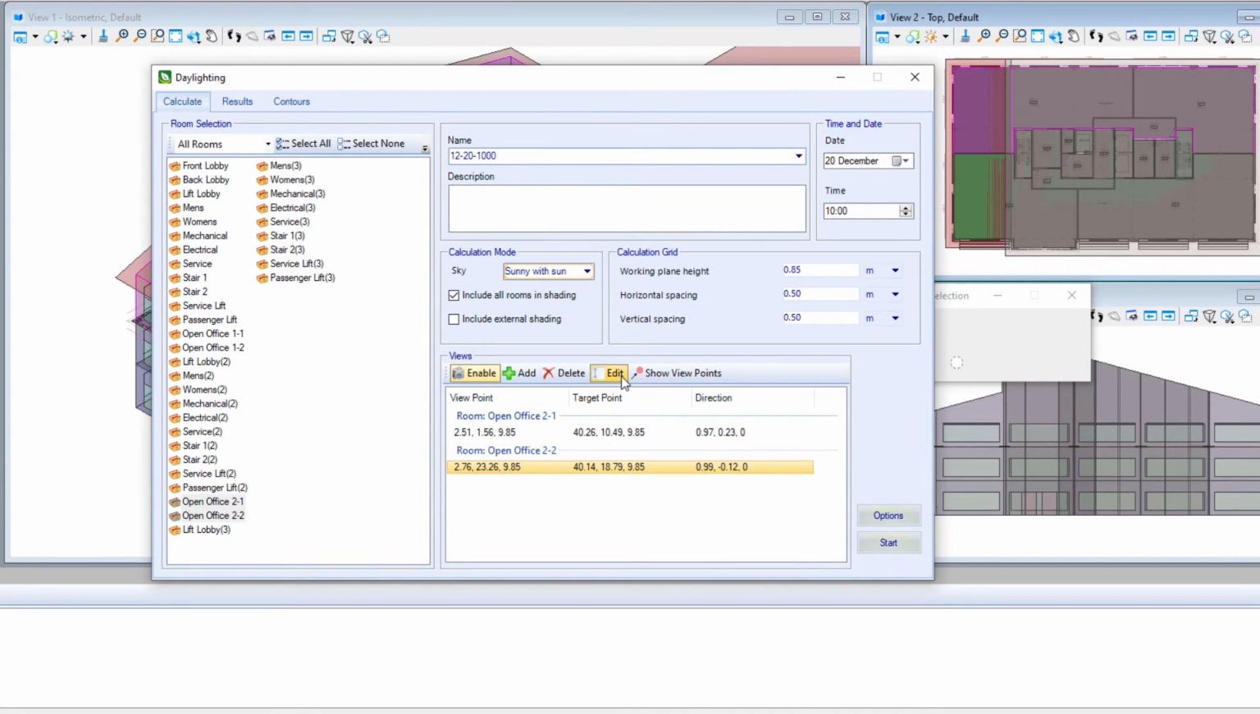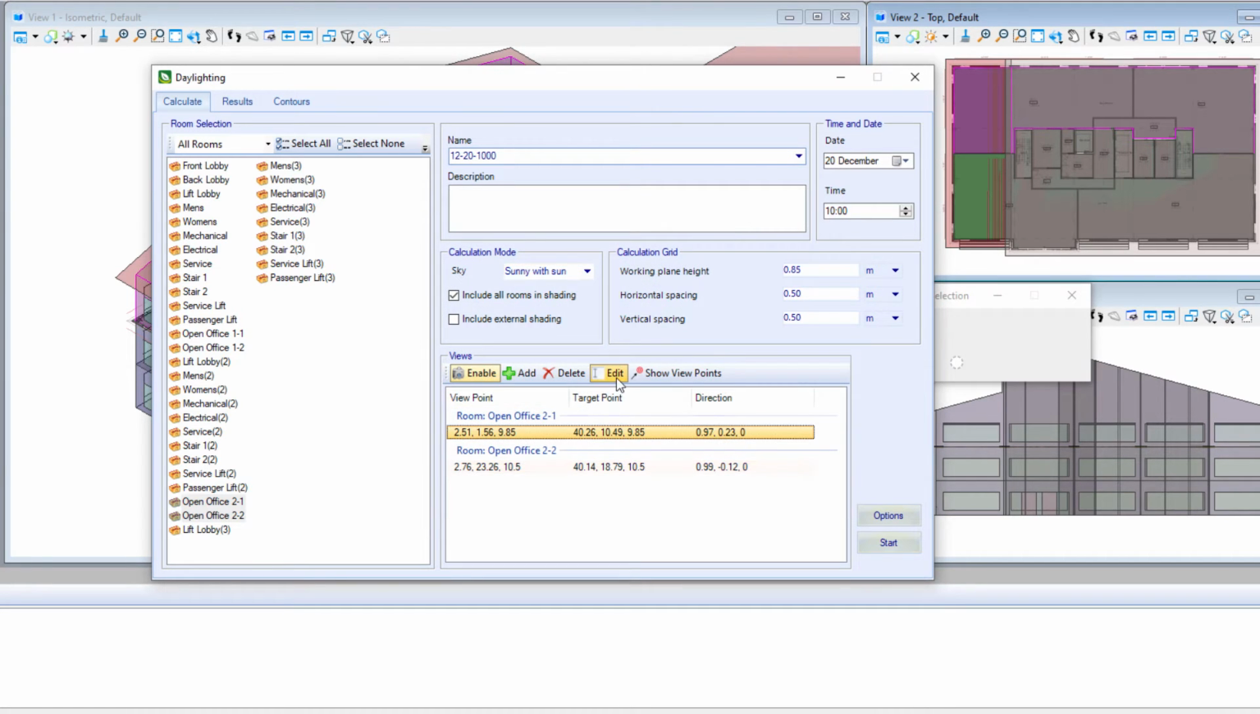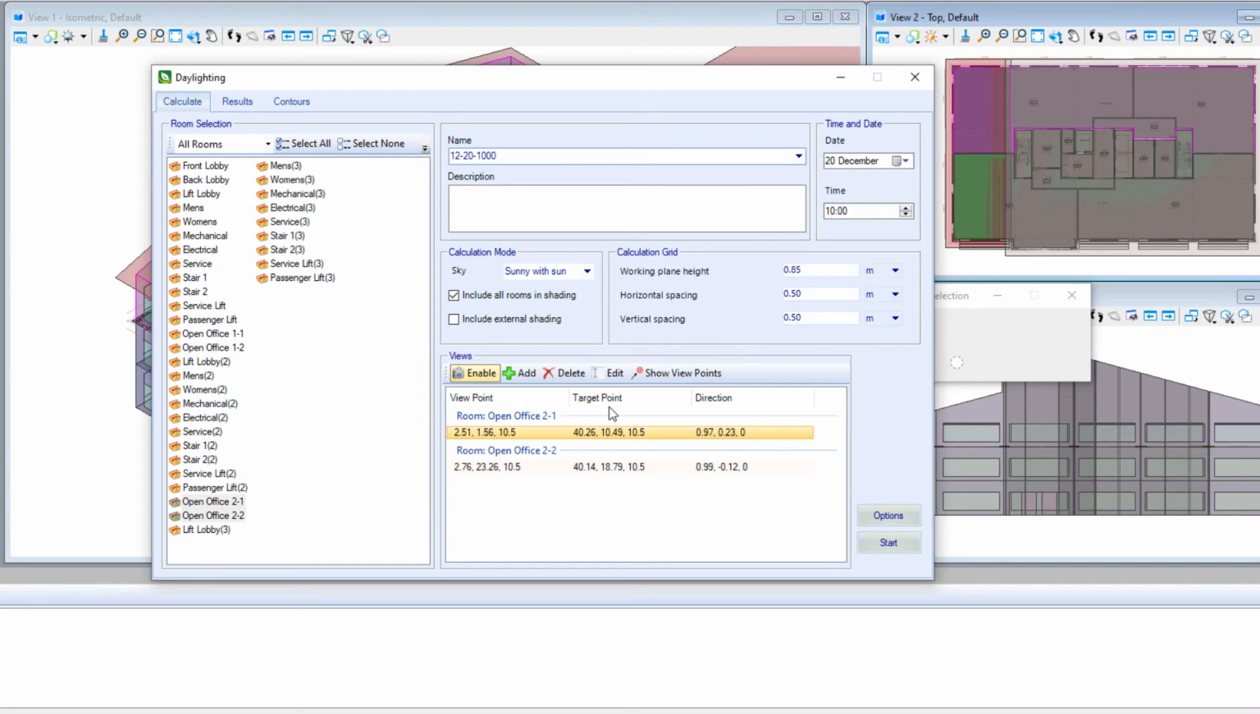Note that the views can be edited. For instance, I would like to move my camera up to what would be eye height on this floor, so I will change the Z value of both the viewpoint and the view target. I can also toggle on the viewpoints in the model.